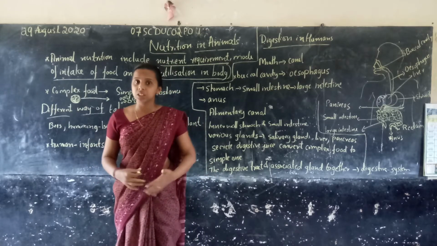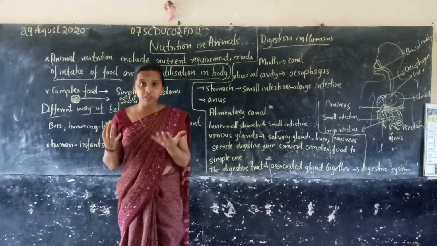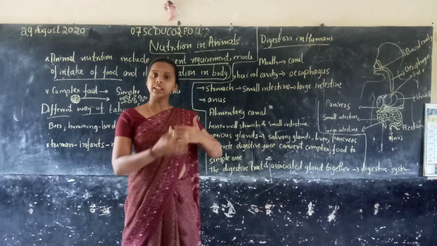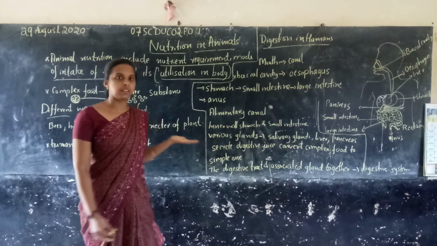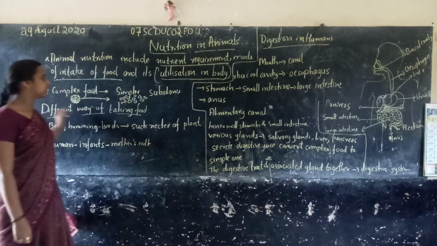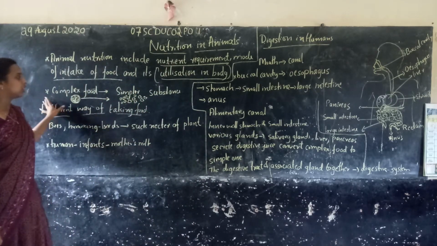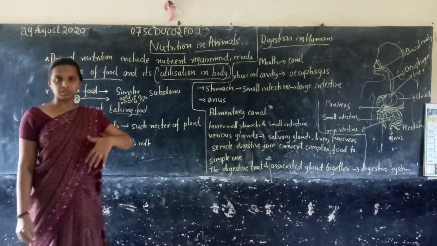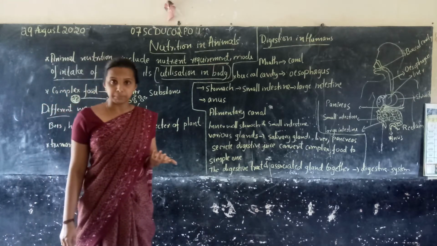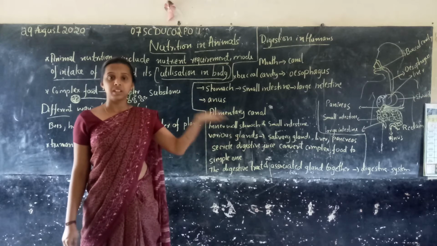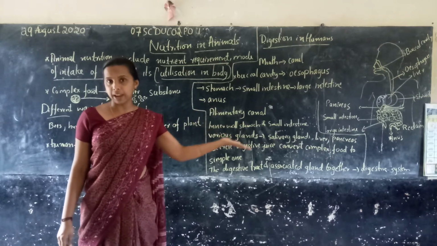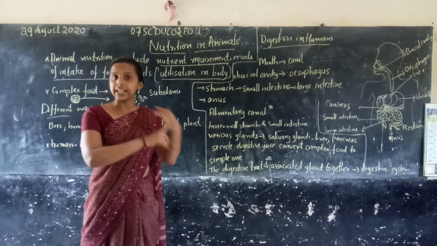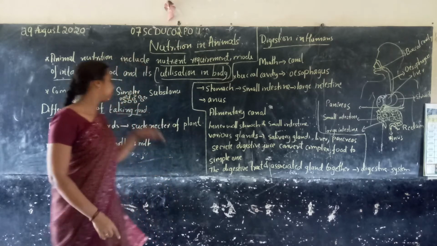Right, understood? Some animals eat food directly from plants, and some animals eat other animals that already ate plants. So we depend directly and indirectly.